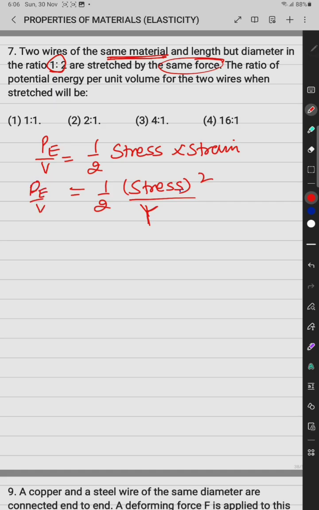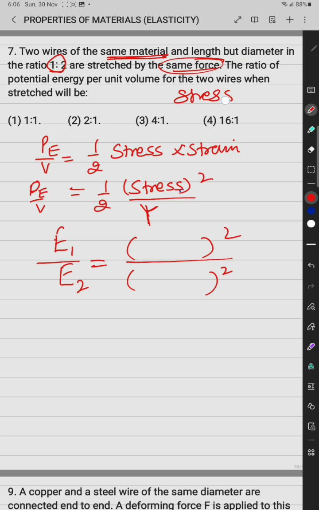So the ratio of the potential energy per unit volume means the ratio of the stress square. So the energy density of the first to the energy density of the second is equal to the stress in the first wire to the stress in the second wire. But the force is the same, that means the stress equals force upon area, where the area is pi into radius square or diameter square.